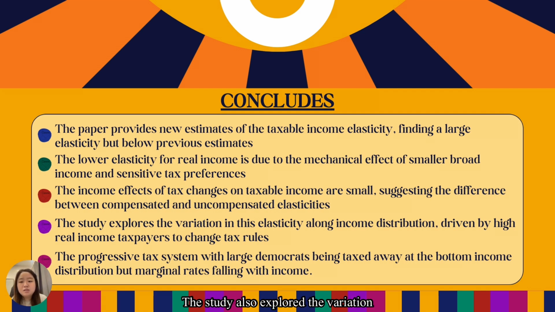The study also explored the variation in this elasticity along the income distribution, which is primarily driven by high real income taxpayers changing the tax rules. The finding also suggests a progressive tax system with large demogrants being taxed away at the bottom of the income distribution, but marginal tax rates falling with income. The study ends by raising the question of why tax systems have evolved towards a progressive marginal rate structure.